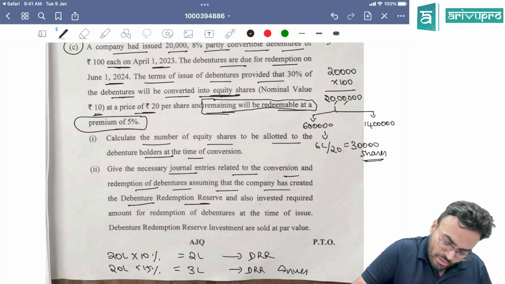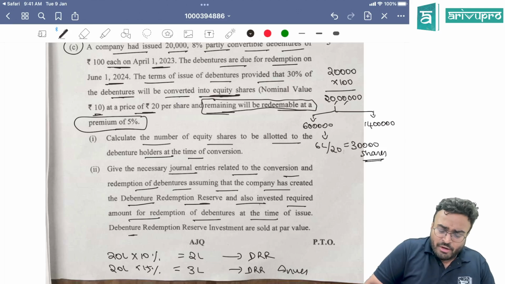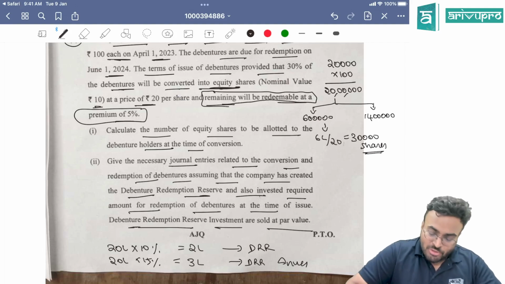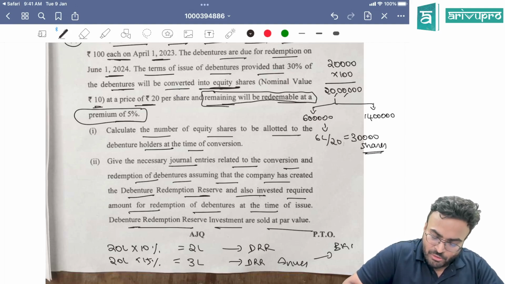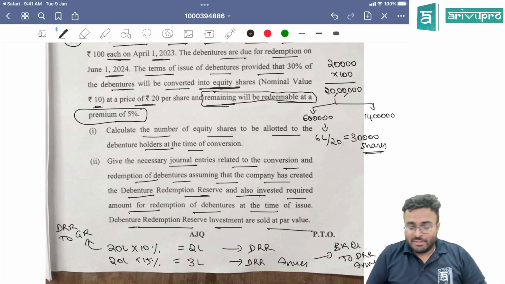Now here they have told also invested required amount for redemption of debentures at the time of issue. DRR investment is sold at par value. So what you will pass? For this you will pass the entry bank account debited to DRR investment. And at the end, after everything, you will pass the entry DRR account debited to general reserve. These are the two additional entries.